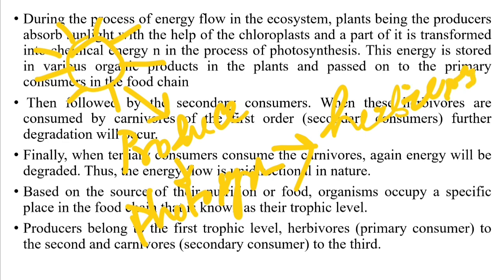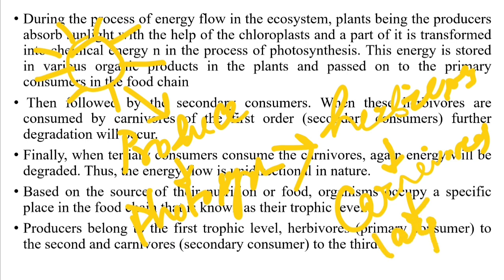Then from the body of the herbivores, some is lost as fecal matter or excretory product. After that, some energy is utilized for their growth and reproduction. Then some is again consumed by the carnivores. Then large carnivores will consume these carnivores. So in this way the energy is transferred.